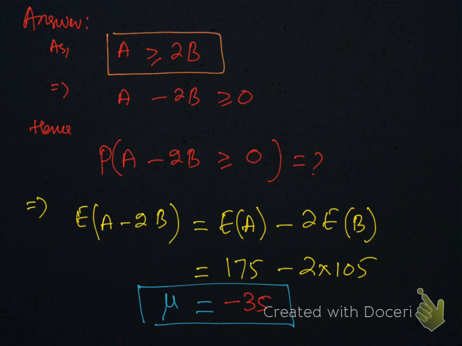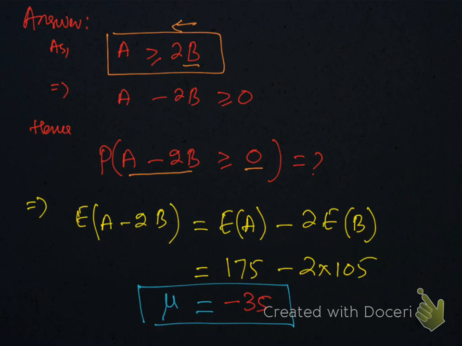So when you bring this 2B on the left side, this will become A minus 2B greater or equal to 0. And in probability, you should write A minus 2B greater or equal to 0. Now this is the requirement. So always bring the variable on the left side and keep the constant on the right side if there is a constant. In this case, there is no constant.